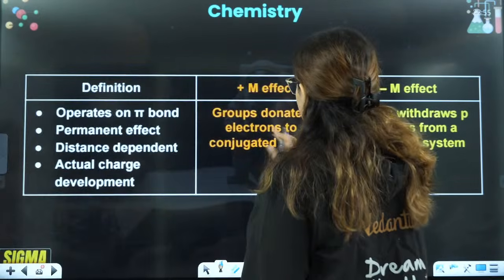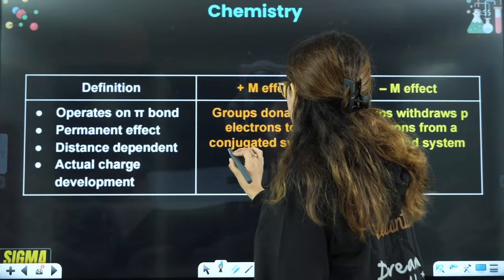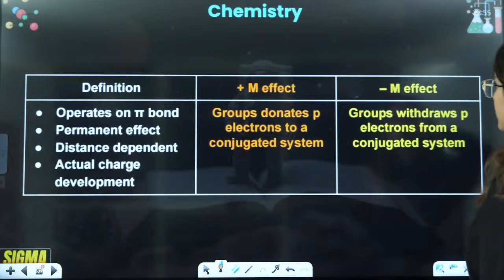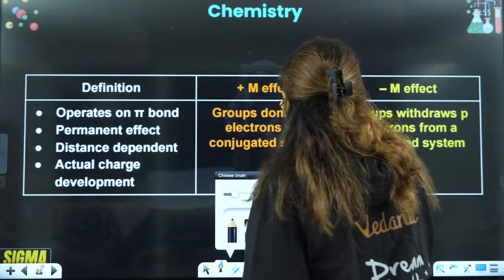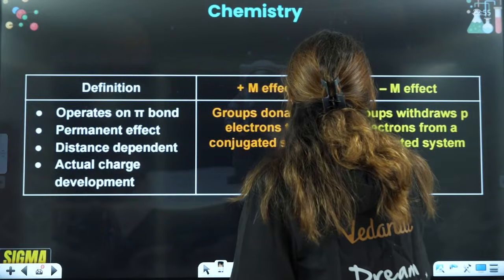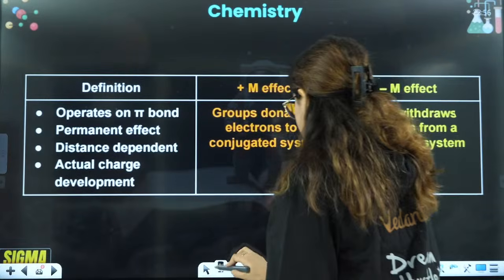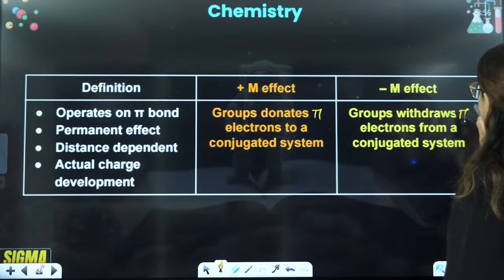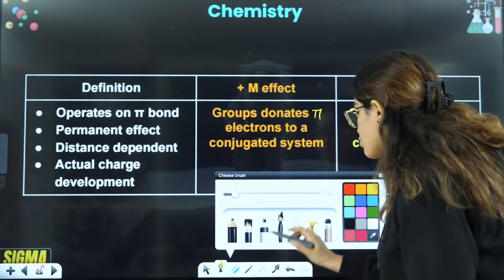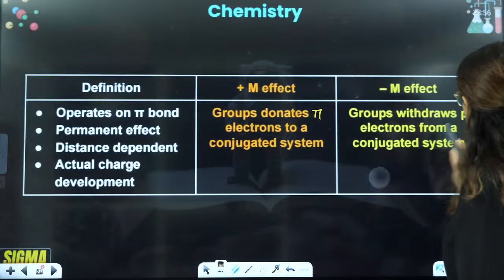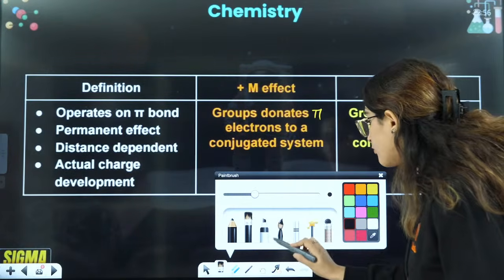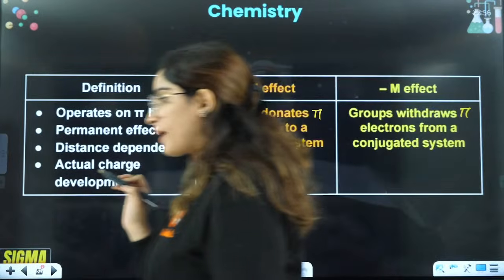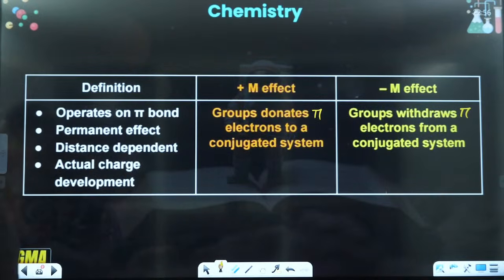Now, plus M effect groups donate pi electrons to a conjugated system. This is not para, this would be pi electrons, which will take care of the pi electrons here.